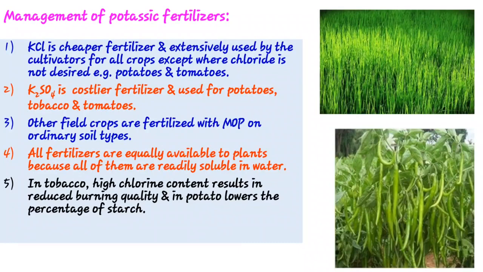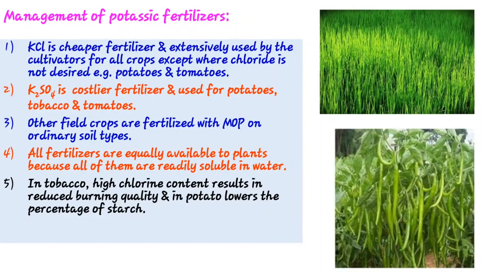Then other field crops are fertilized with MOP, muriate of potash, meaning KCl form, on ordinary soil types. Then all fertilizers are equally available to plants because all of them are readily soluble in water. And in tobacco, high chloride content results in reduced burning quality, and in potato it lowers the percentage of starch. That's why it is not applied in KCl form.